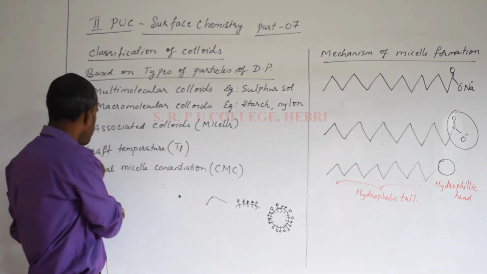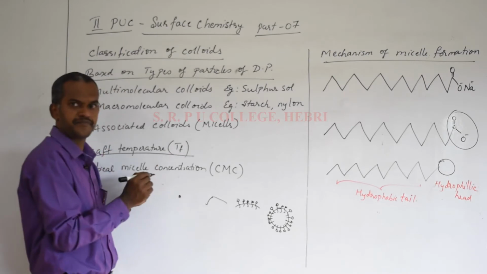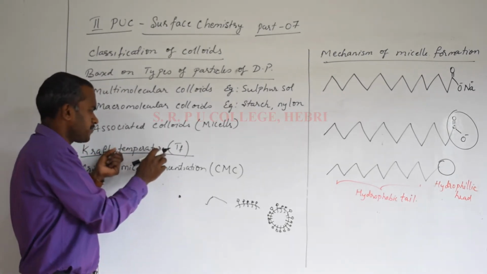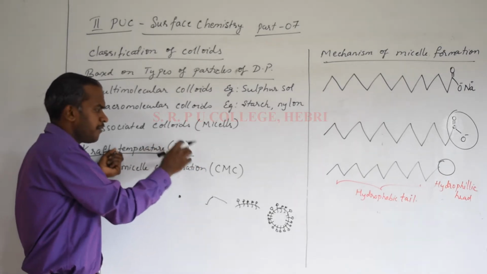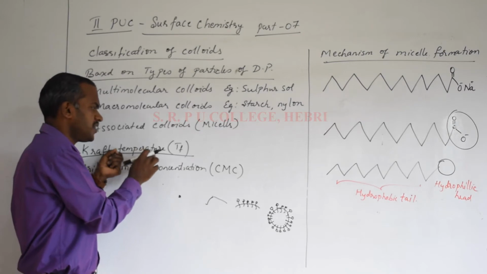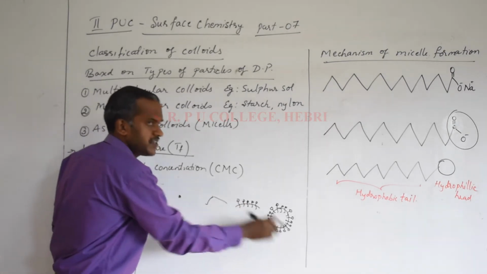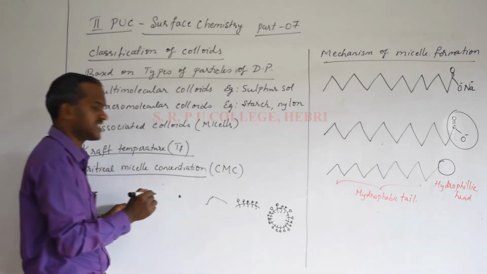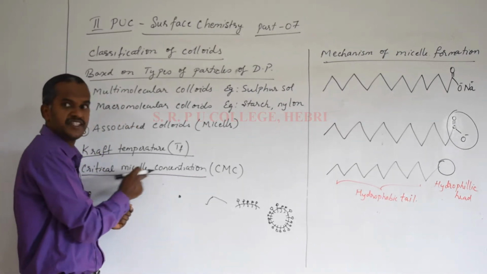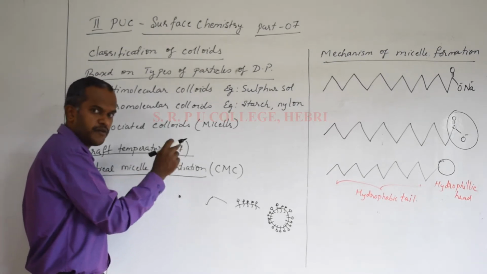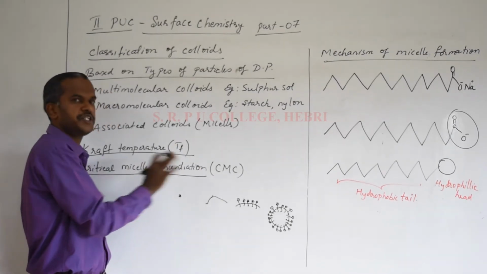Now try to understand what Kraft temperature is. It is simple: it is the temperature at or above which micelle formation takes place. Similarly, there is one more term to remember, CMC, the critical micelle concentration. What is the CMC? It is the concentration above which micelle formation is possible.